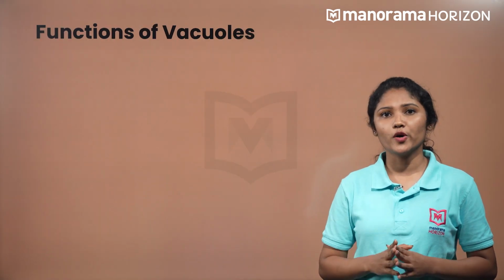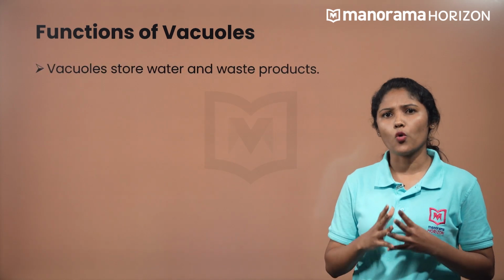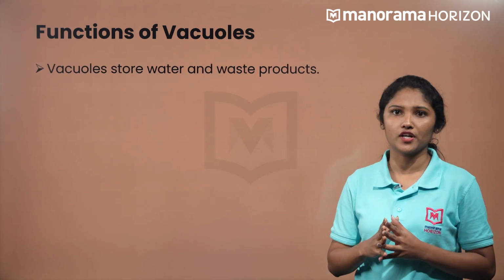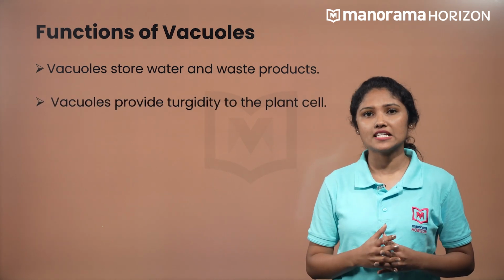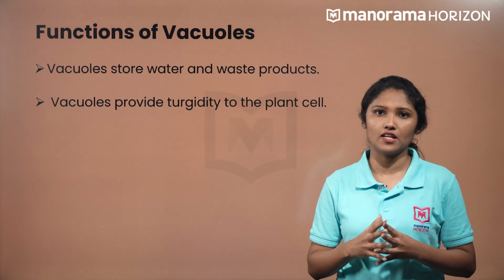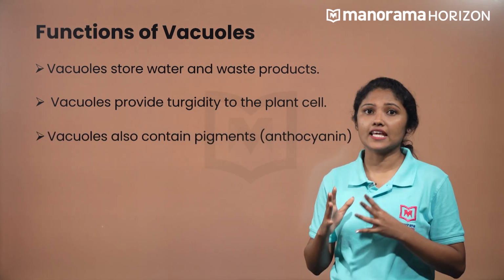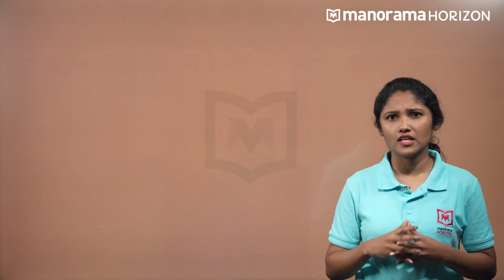Now, let us point out the functions of vacuoles. They store water and other substances such as waste products and unwanted particles. Vacuoles provide turgidity to the plant cells by pressing against the cell wall. And vacuoles also contain pigments like anthocyanins. Have you heard of contractile vacuole in amoeba? It helps in osmoregulation and excretion of waste products from the amoeba.